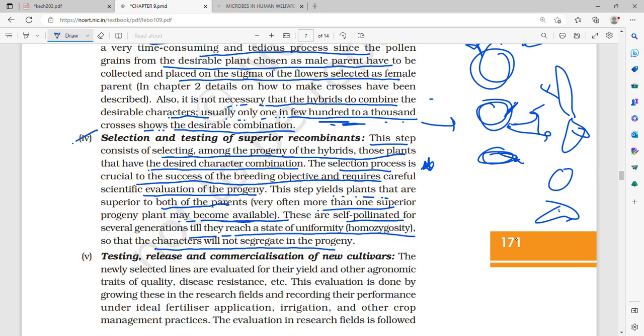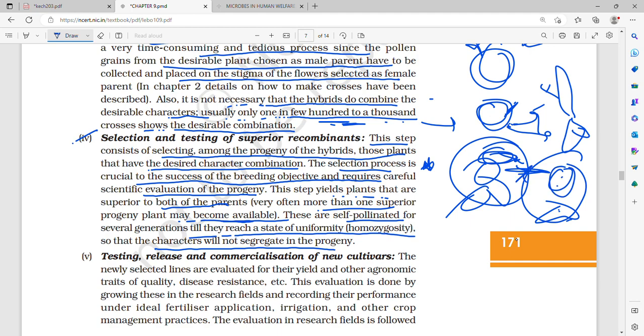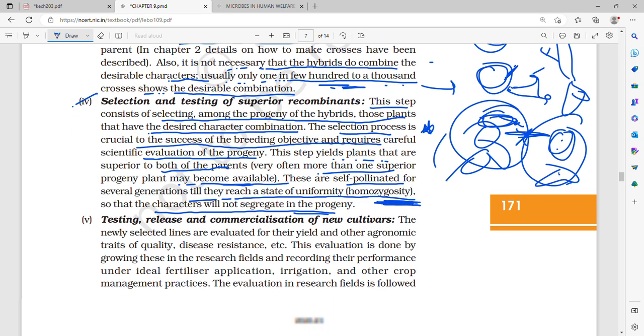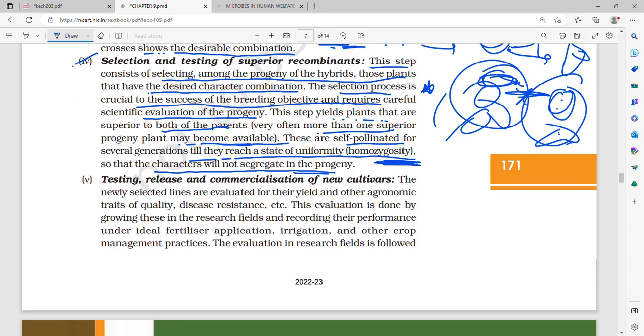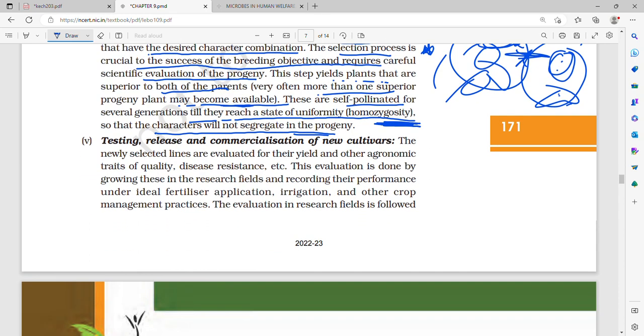Then after we find these two superior ones that we got as hybrids, we self-pollinate them, because we need to maintain uniform homozygosity so that the characters will not segregate in the progeny. We self-pollinate them for several generations till they reach a state of uniformity or homozygosity, that is, pure lines basically. That is, we created a new breed. Now, testing, release and commercialization of new cultivars.